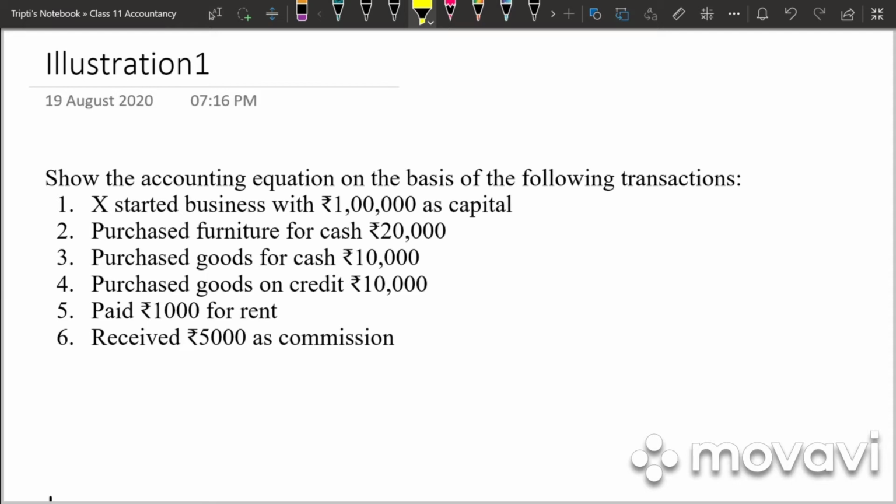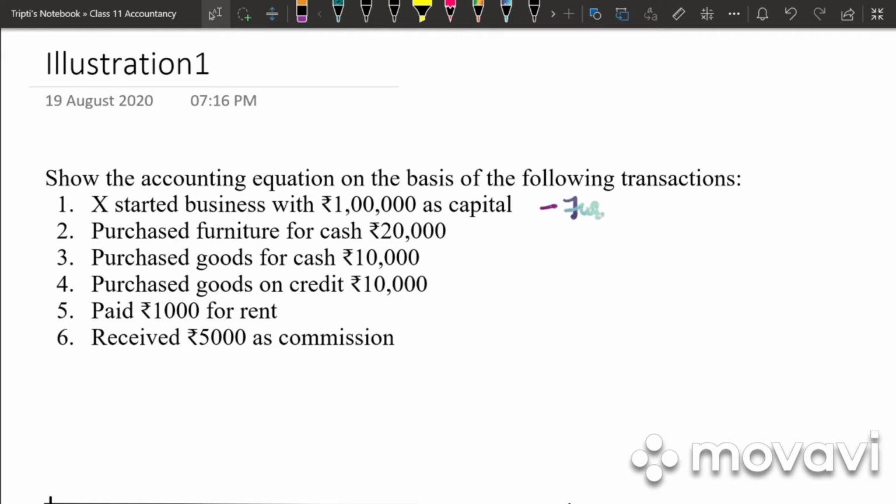Next we have furniture purchased for cash 20,000. So in this case, we'll have furniture and cash. Furniture is increasing but cash is decreasing. Then we have purchased goods for cash. Again we'll have stock and cash. So our stock will increase because we are purchasing goods, and cash will decrease.